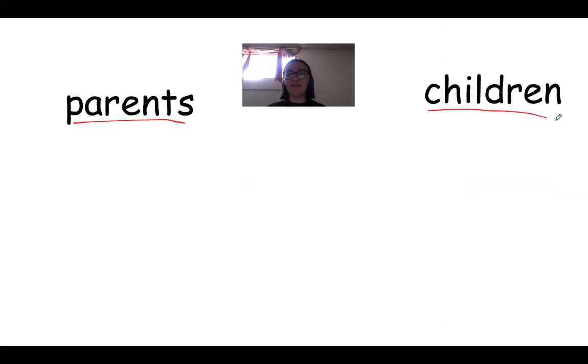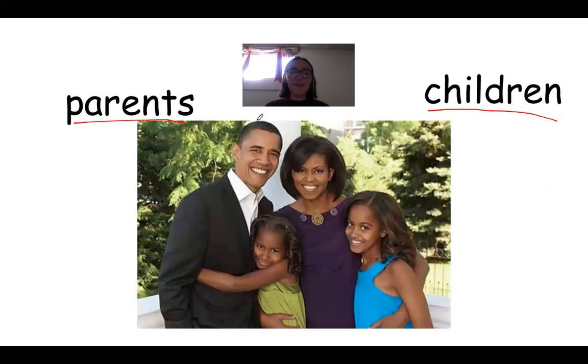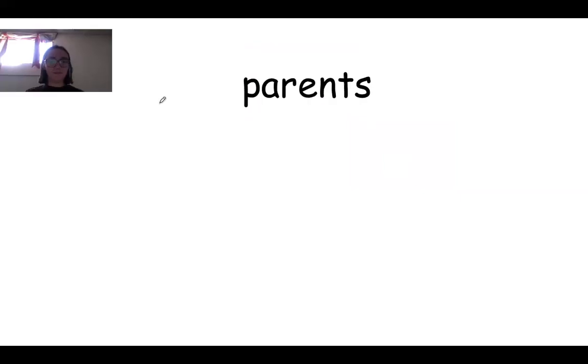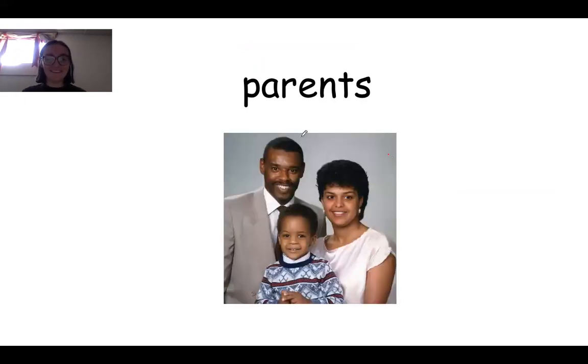Now try reading this word. Do you remember what this word and this word mean? These words mean parents and children. Okay, next one. Parents. We just did this word. That's what this word is, parents.